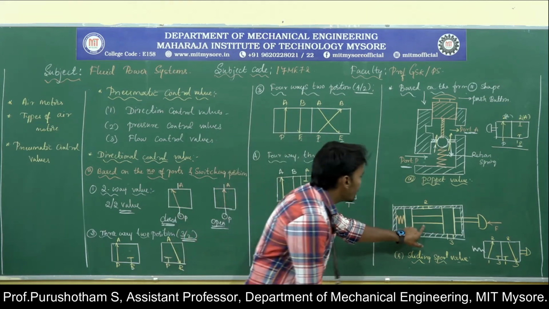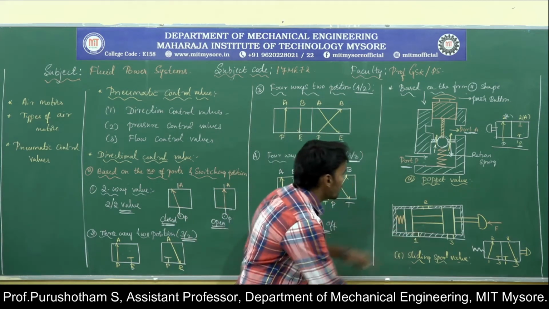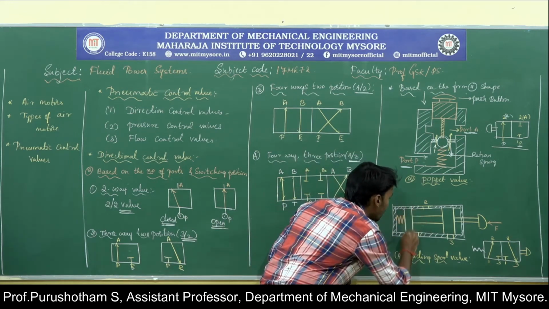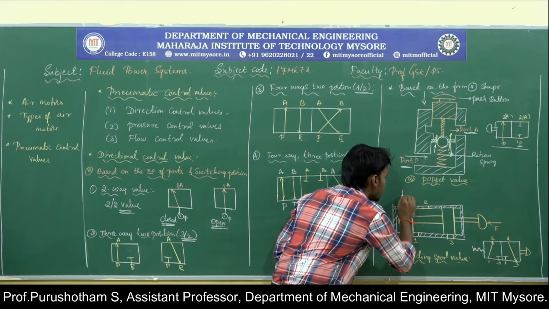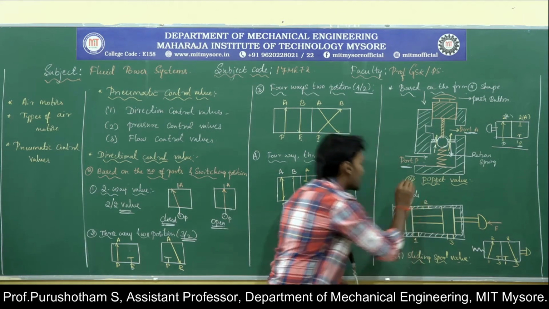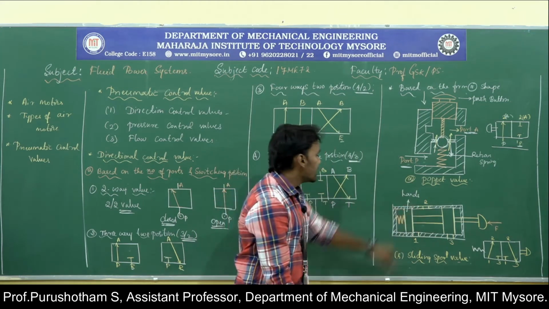Sliding spool. Here we are going to use the spool. So this will be the spool. These will be called lands, or we can call them seals.